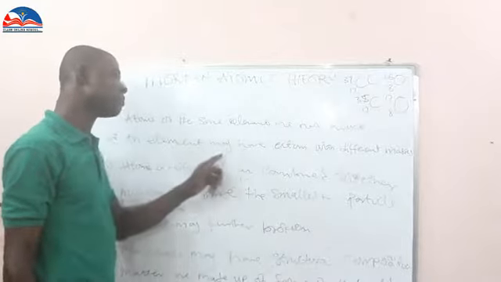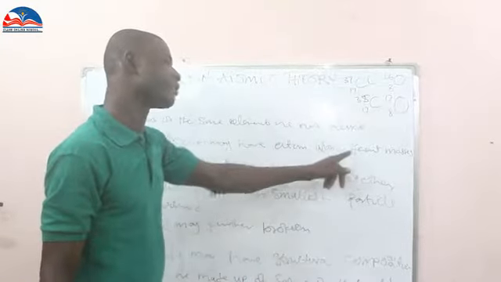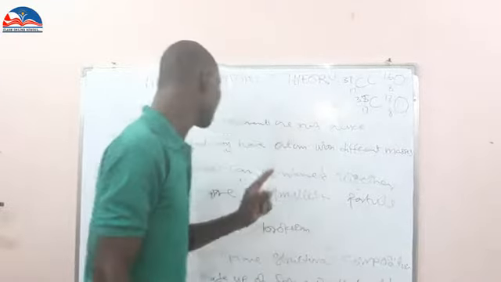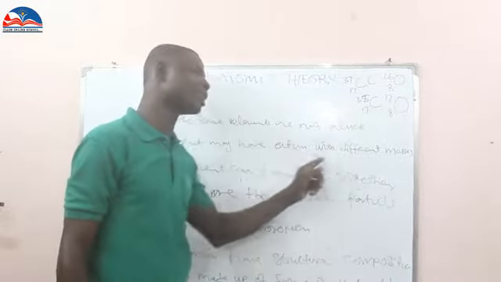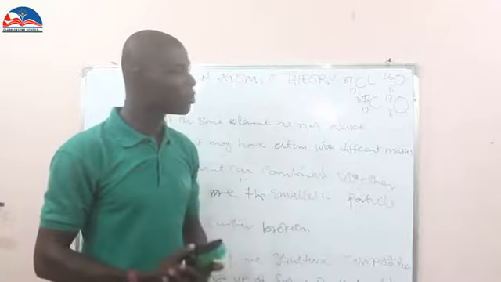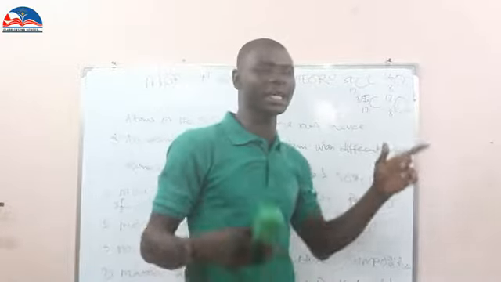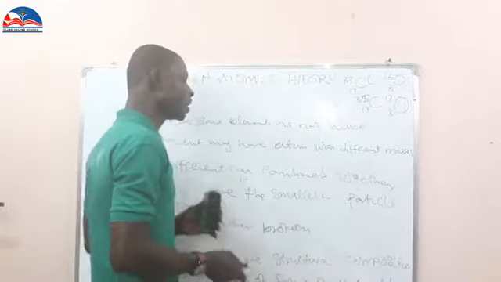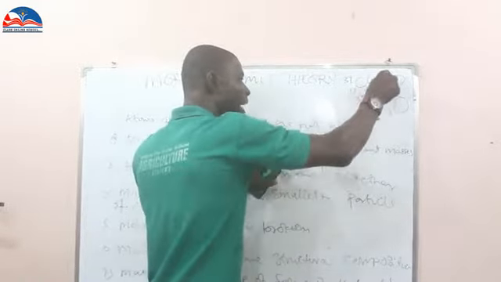An element may have atoms with different mass, which is true. Oxygen is an element, and in this element you can see different masses.